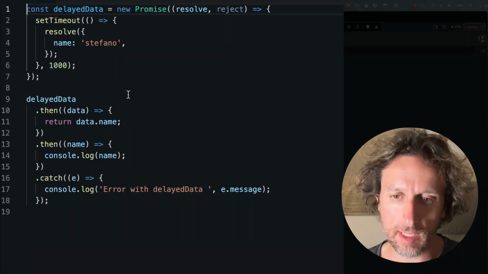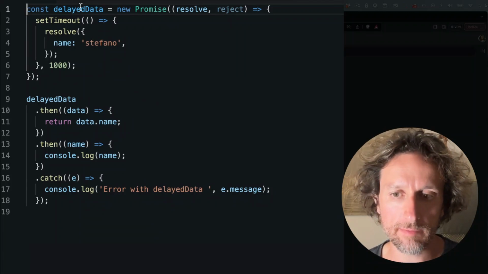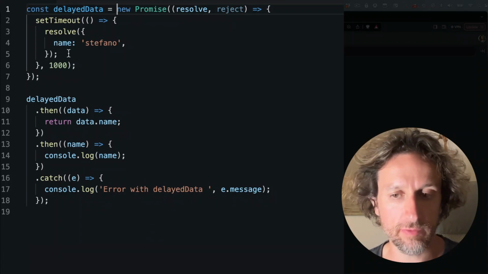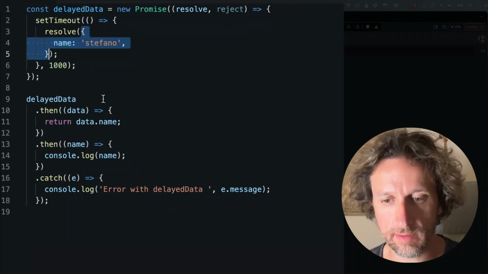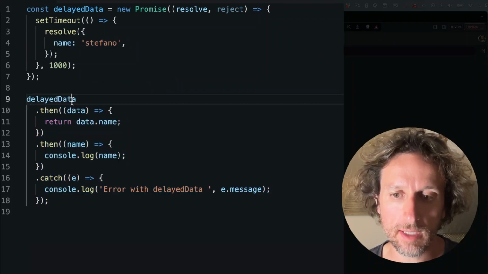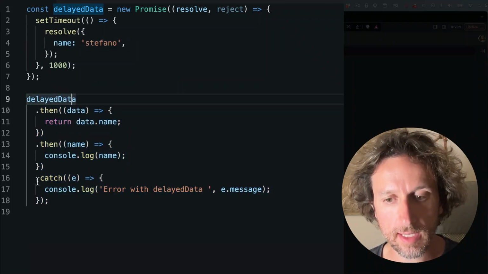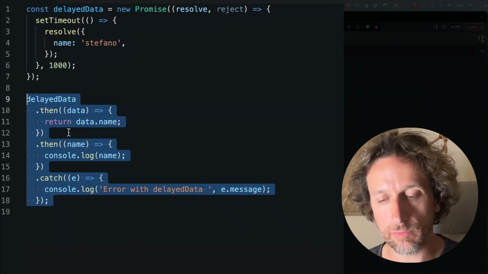The code you're seeing now is the classic way to do promises. On top, I have delayed data, which is a promise which resolves after 1 second, passing an object with name as a key and Stefano as a value. And in the second part, I use the then catch pattern to see when this promise is fulfilled.